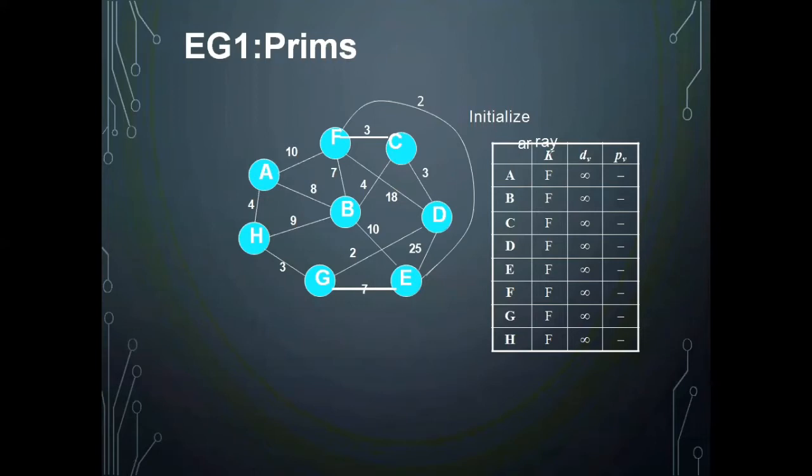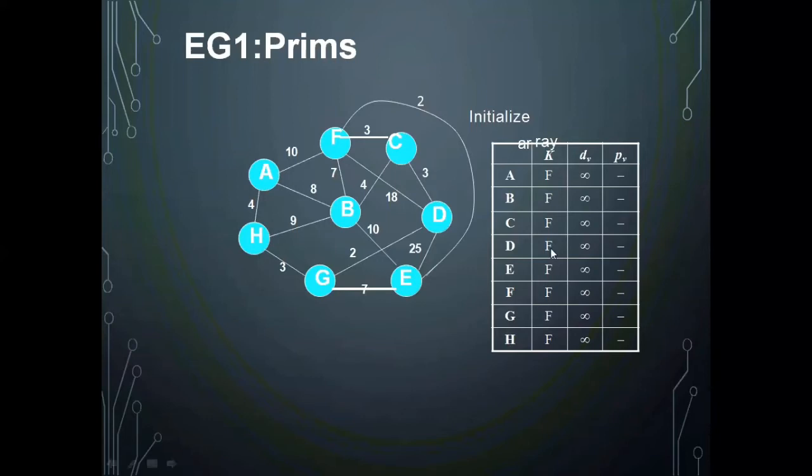This is the graph you are having, and you are having A, B, C, D, E, F, G, H as the nodes present in the graph. Total 8 vertices are present. K is representing whether that is the part of the spanning tree or not. If it is the part of the spanning tree, I will fill that field with a true.